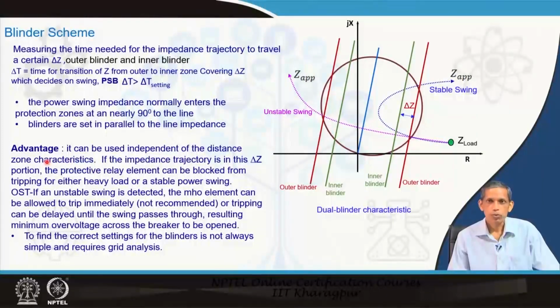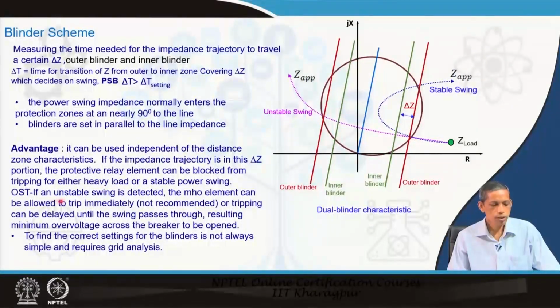The advantage of this one is that, as already mentioned, it can be used independent of the distance zone characteristics; it can be taken with respect to the zone characteristics. If the impedance trajectory is in this delta Z portion, the protective relay can be blocked from tripping for heavy load. So, that heavy load issue which was there in the concentric characteristics can be avoided in many cases.